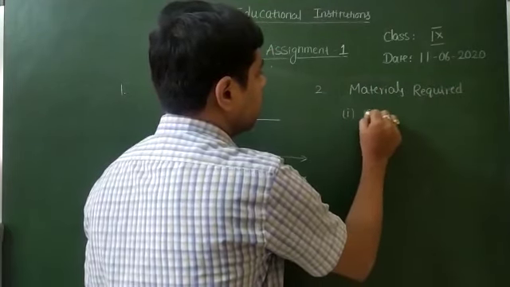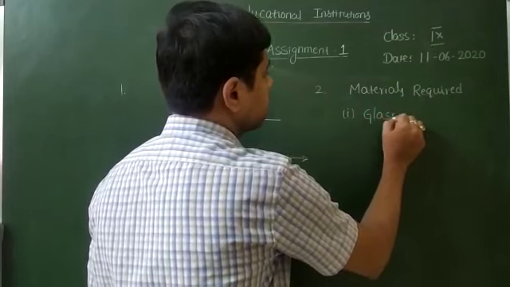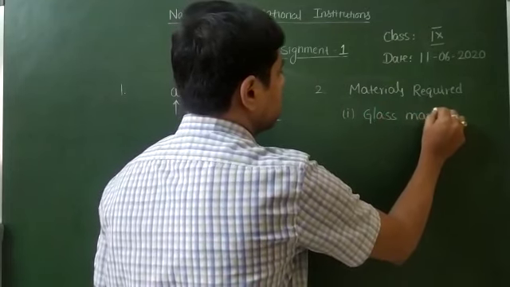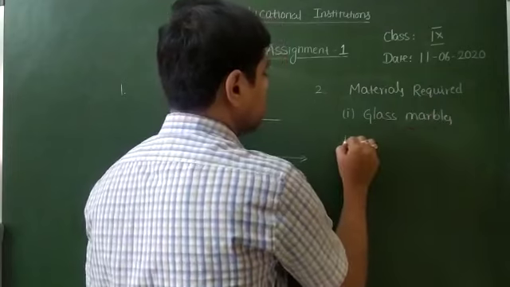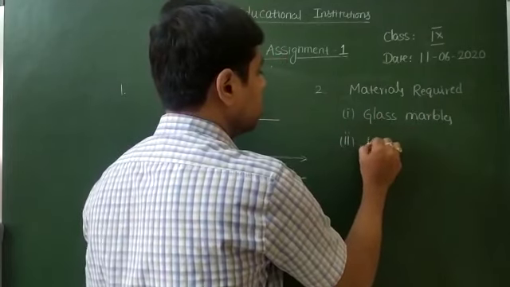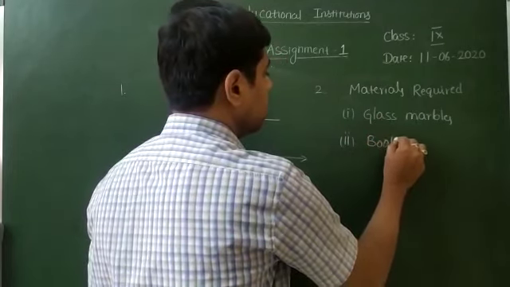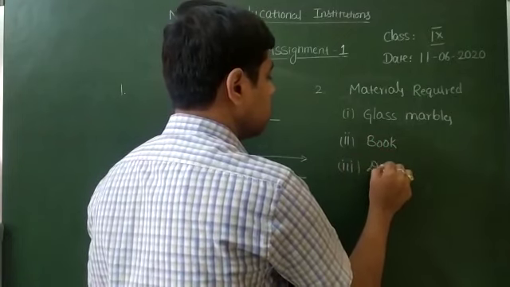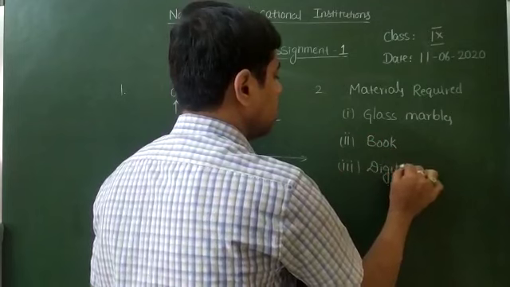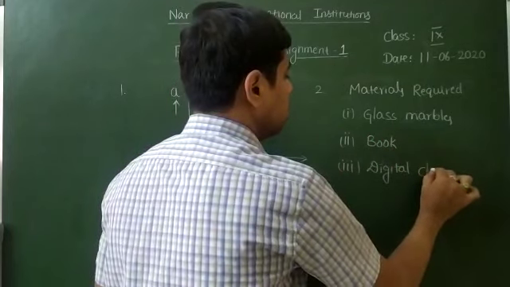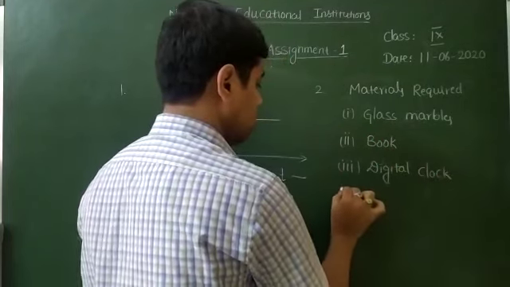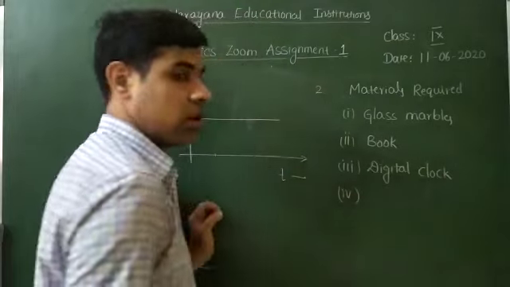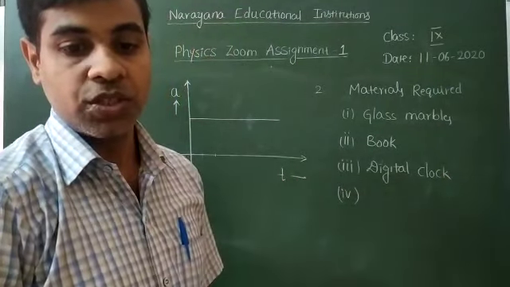One, glass marbles. Second one is a book. Third one is a digital clock. Fourth one is a steel plate.